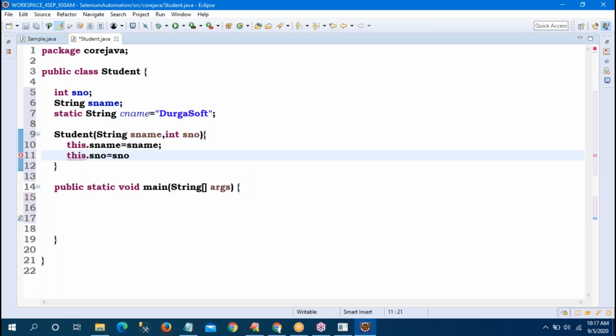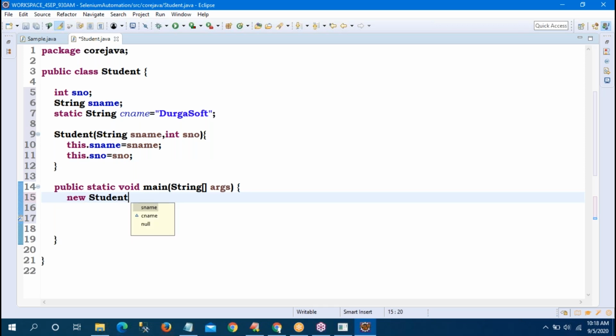Sir, what is it first of all? Line numbers 9, 10, 11, and 12, what are all those? Okay, observe carefully. Student is one constructor. Sir, what is the purpose of a constructor? Mainly to initialize the instance variables. Sir, when will it execute? Observe. Tomorrow I am creating an object. How to create an object? new Student.